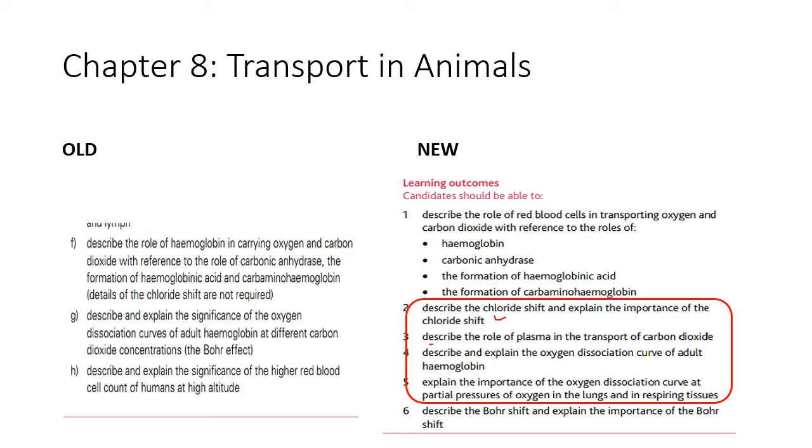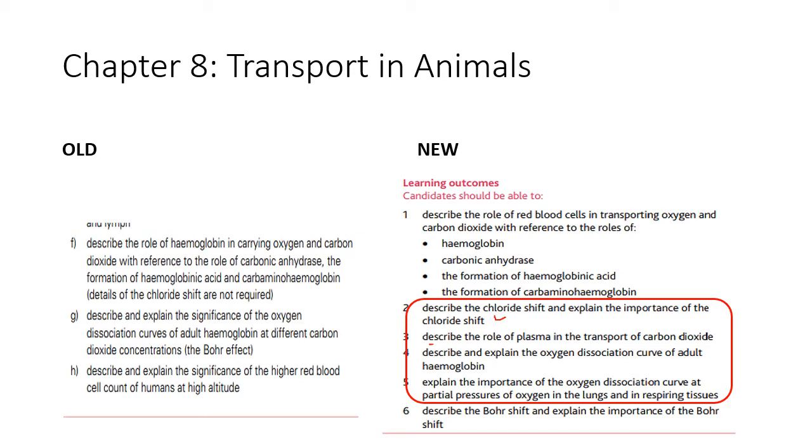Also describe and explain the oxygen dissociation curve of adult hemoglobin. So if you've been following, you probably have heard about the Bohr shift. You can also look at the videos on that, but basically just trying to ask you to explain what happens with oxygen as it binds to hemoglobin. So the fact that when one oxygen binds, it sort of contorts the shape of hemoglobin and makes it more susceptible to oxygen binding, which then leads to its saturation with time. So that's something that you would be able to explain.